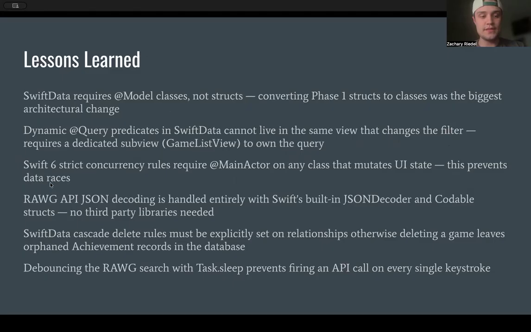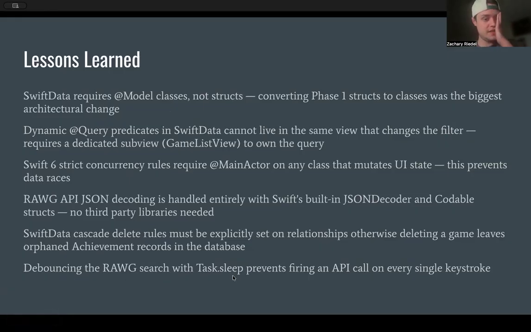This prevents data races. And for the RAWG API, JSON decoding is handled entirely through Swift's built-in JSON decoder and Codable structs. No third-party libraries needed for this. And SwiftData cascade delete rules must be explicitly set on relationships. Otherwise, deleting games leaves orphaned achievement records in the database. So that's the extend thing that we had going on in the UML. It was just so that once the game is deleted, the achievements are also deleted.